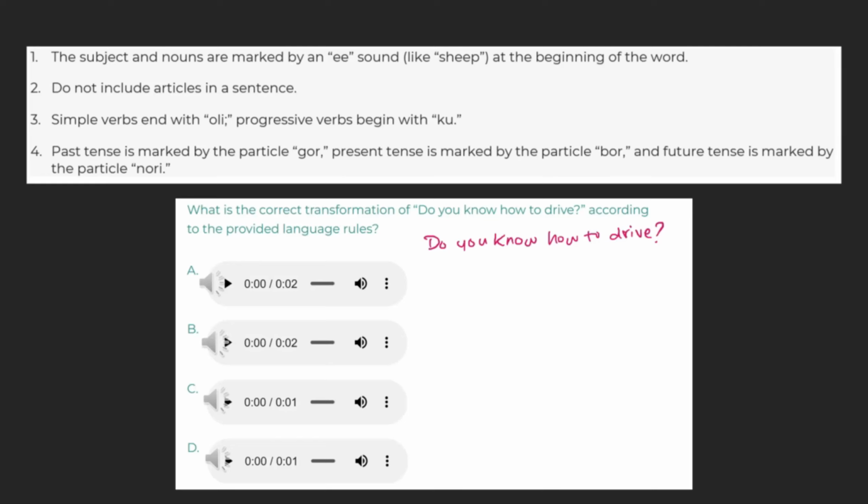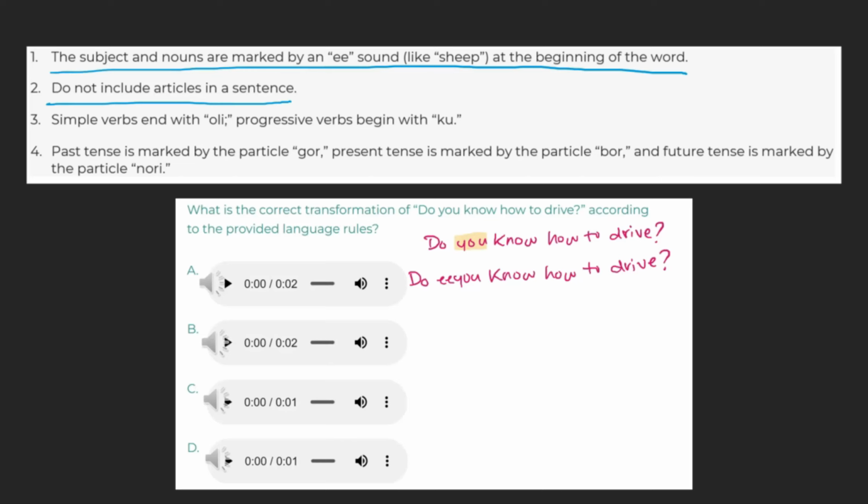In accordance with rule number 1, the subject and nouns are marked by an E sound at the beginning of the word. We mark our subject, you, with an E, giving us, "Do E-you know how to drive?" Rule number 2 tells us not to include articles in our sentence, but we don't have any to begin with, so we don't have to worry about that.